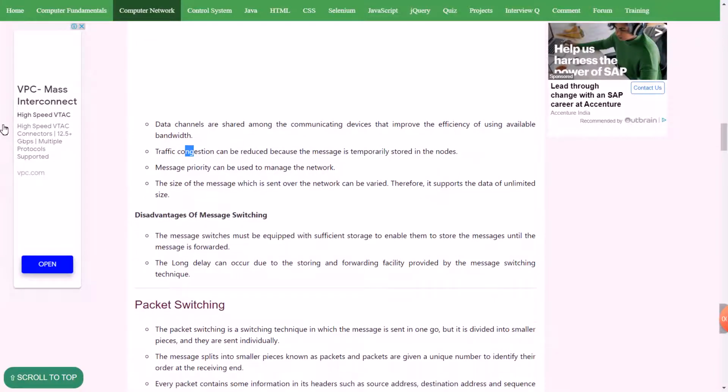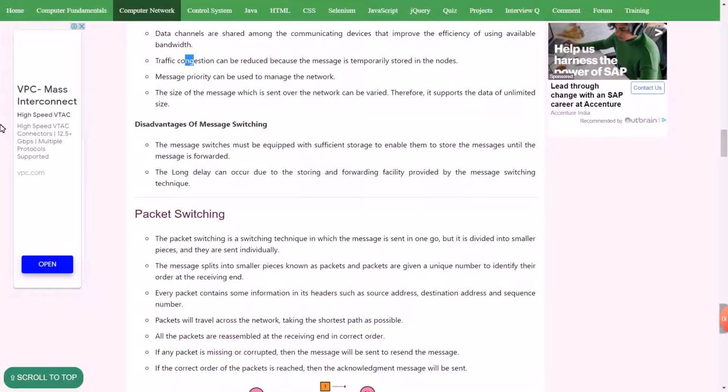Disadvantages of message switching: the message switches must be equipped with sufficient storage to enable them to store the messages until the message is forwarded. Long delays can occur due to the storing and forwarding facilities provided by the message switching technique.